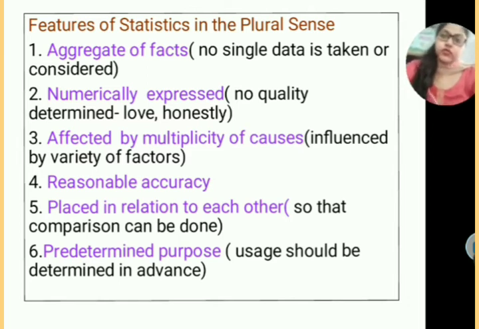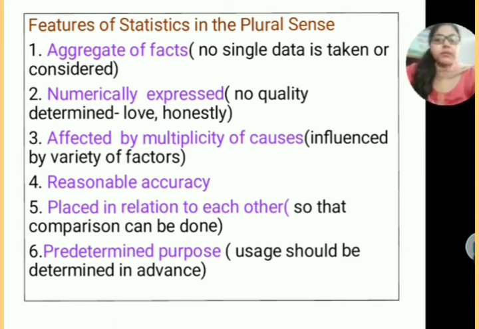For example, if you are taking the height of a particular student, you are taking the height of the complete class. If you are taking marks of maths, you will take the marks of maths only. You are not supposed to compare maths marks with someone's science marks. If you are comparing, you have to compare math marks with math marks only. So basically it supports comparison also.